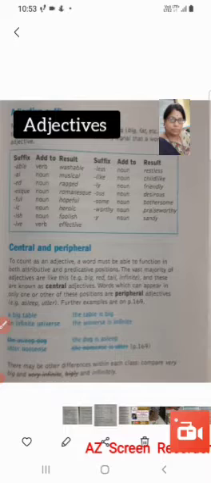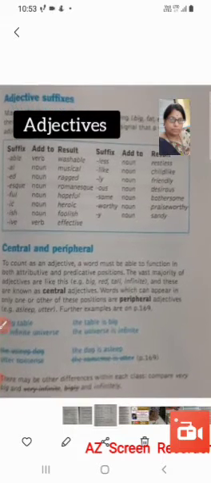Now here is a list of suffixes that can be added to adjectives. As we know, suffixes, now this is again a part of morphology. Suffixes are the endings of the root words when another word is formed.